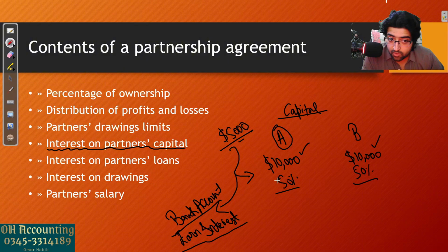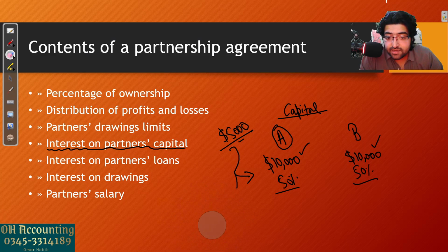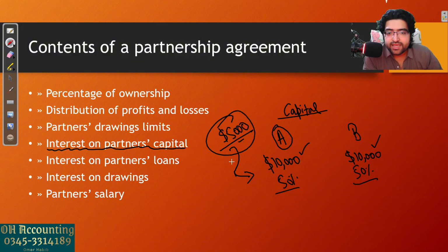But now we want to encourage partners to not put money in the bank account. We want them to invest any extra money that they have back into the business. How can we encourage them? By providing interest on capital. We will form an agreement. We will tell them that if you invest more money into the business, you can charge interest on that from the business, similar to what you were getting from the bank. So then partner A will think, okay, now it's fine. Now I can invest this money into my business and I'm also getting the interest. So I am having a better deal now.